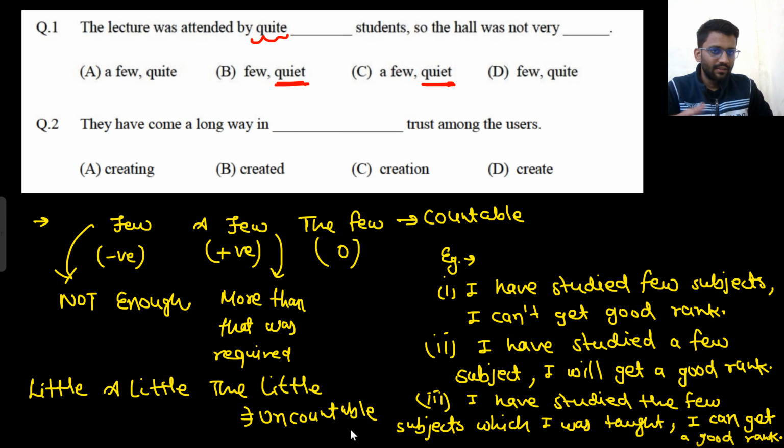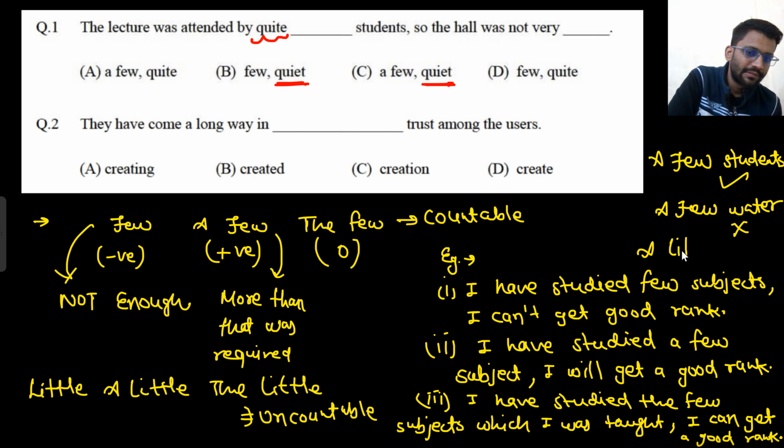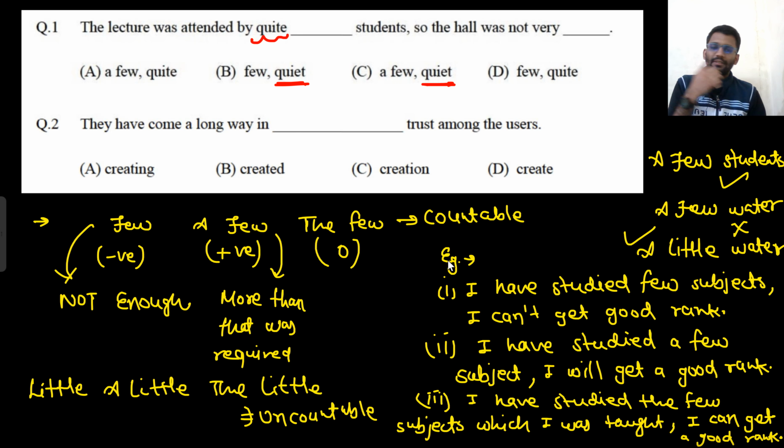Water is uncountable. You will say a little water. You can say a few children, a few students. This is correct. A few water, this is wrong. A little water. Okay. So this is used for uncountables, and this is used for countables. So this is the meaning.